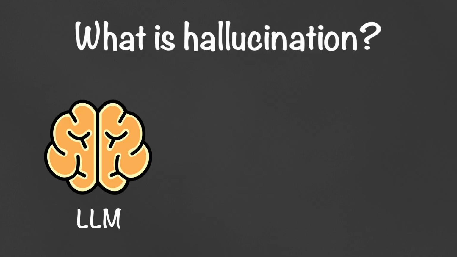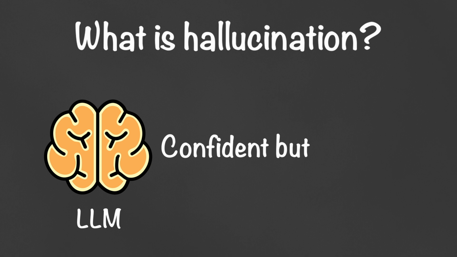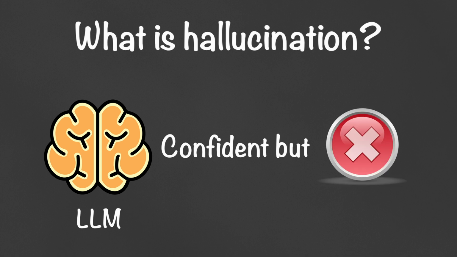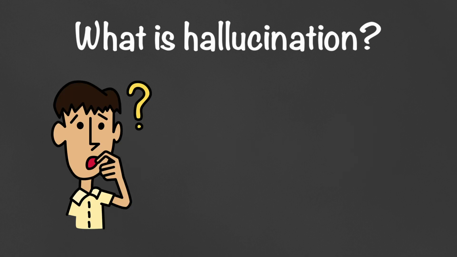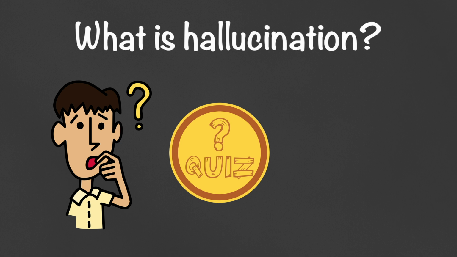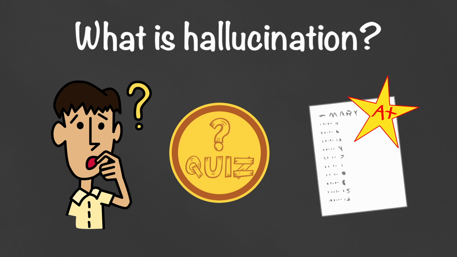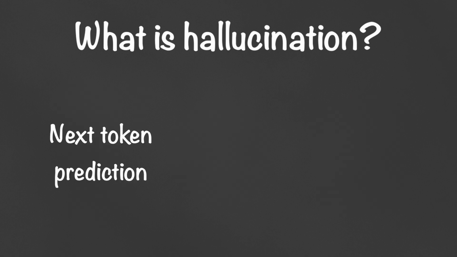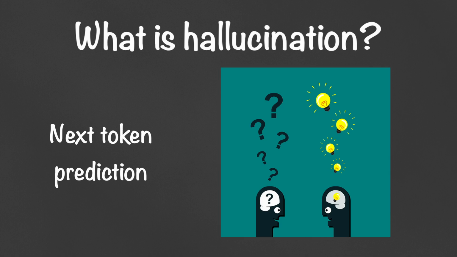Hallucination happens when an LLM is very confident in its answer but it's factually wrong. It's like a confused student taking a test who gives an answer anyway in the hope that it's correct. We know LLMs are known for next token prediction. We call the same phenomenon creativity when we like it and hallucination when we don't like it.